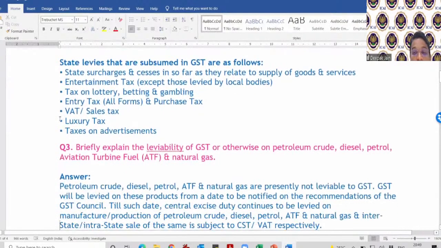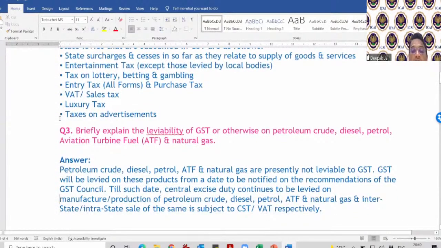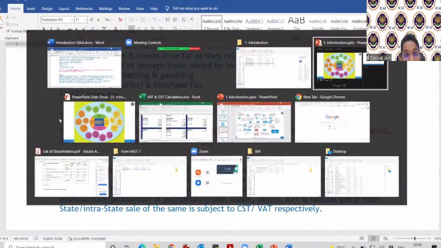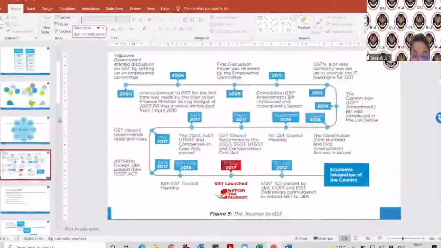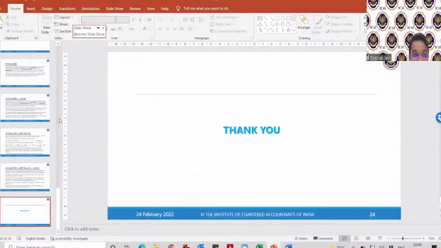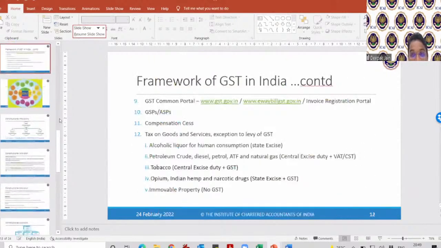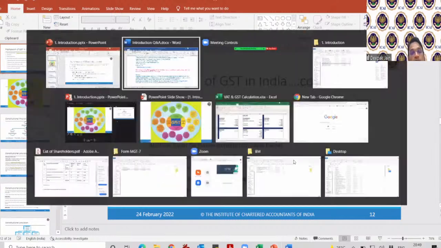Explain briefly the leviability of GST on petroleum, crude and oil till such dates. Now, what happens in case of petroleum, crude and diesel products? They are presently not leviable to GST. GST will be levied on these products from a date to be notified on the recommendation of the GST Council. So on petroleum, crude products, GST is not levied. Did I make any mistake here? Yeah, on petroleum, crude, diesel products, GST is not levied. Excise duty and VAT is levied. Okay.